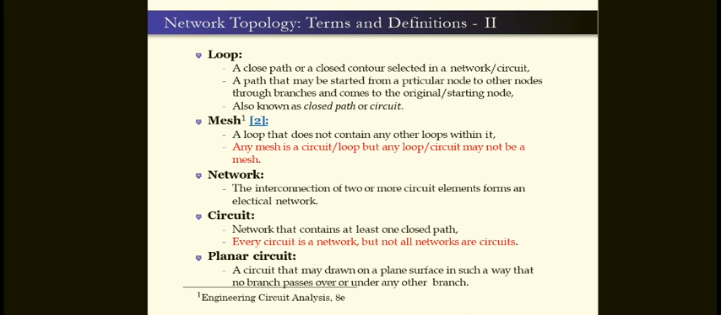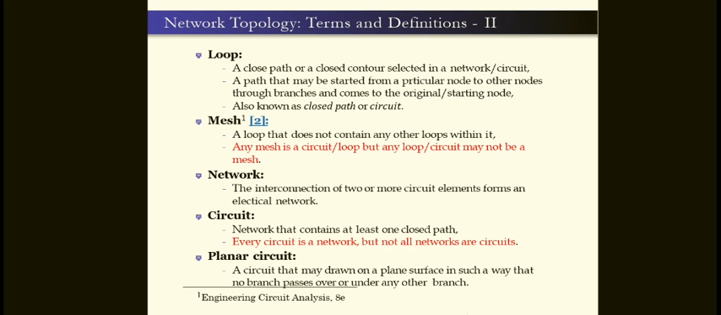What is the loop? Loop is a closed path or a closed contour selected in a network or circuit, whatever it may be. But the mesh is a loop that does not contain any other loops within it. So this is the main difference between them. The closed path is called a loop, but if that loop does not contain any other loops within it, that is called the mesh.